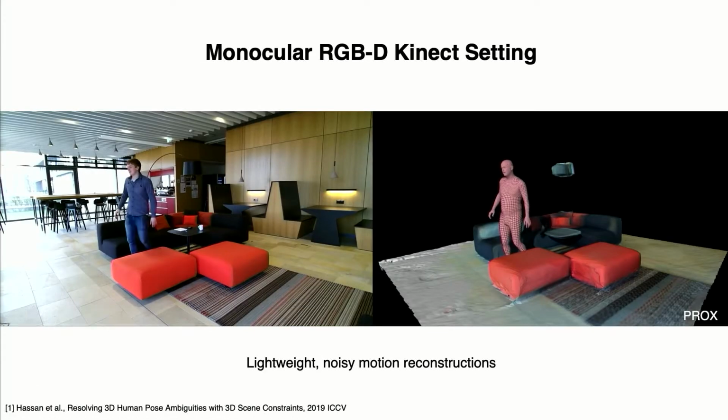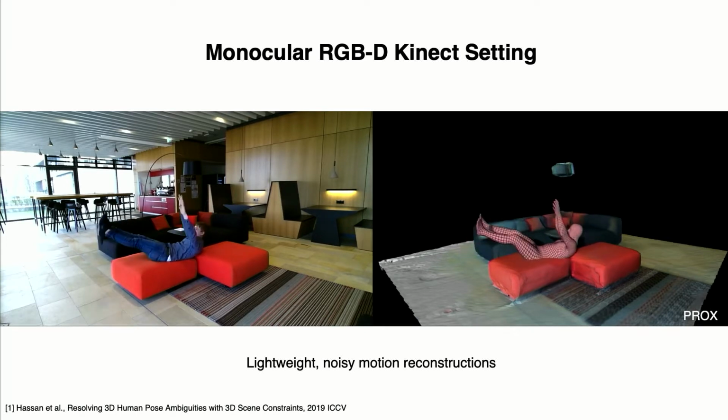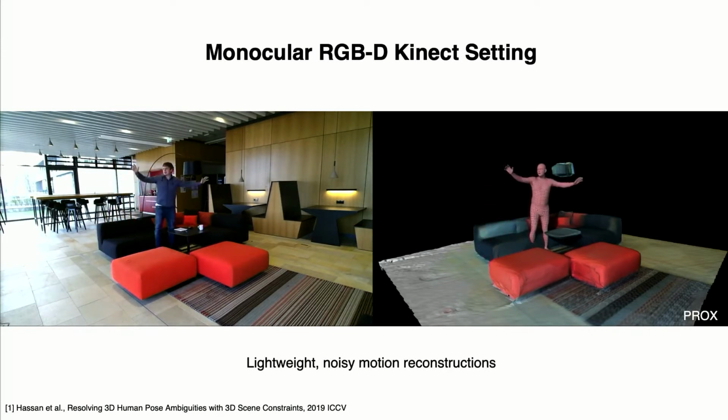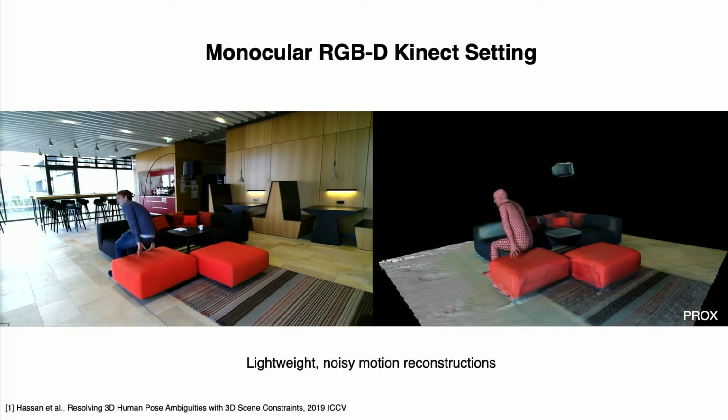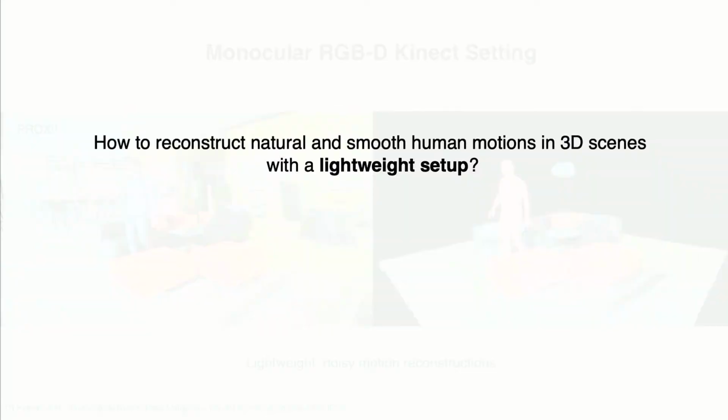On the other hand, recently PROX captured large-scale human motions in 3D scenes with a markerless pipeline using only a monocular RGBD Kinect camera. However, the reconstructed motion can be quite jittery and skating, and we can see it's not really high-quality motion. So, with such a lightweight setup, how can we capture natural and smooth motions in 3D scenes? This is a quite challenging problem.